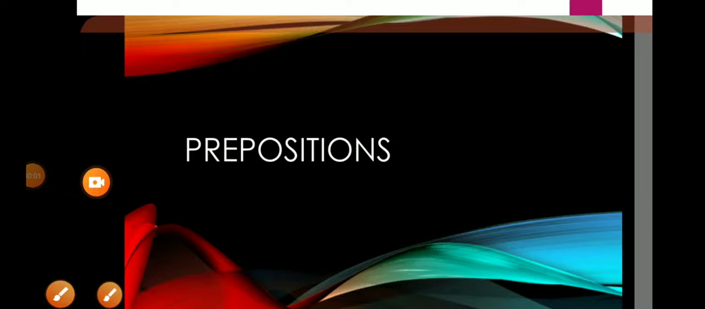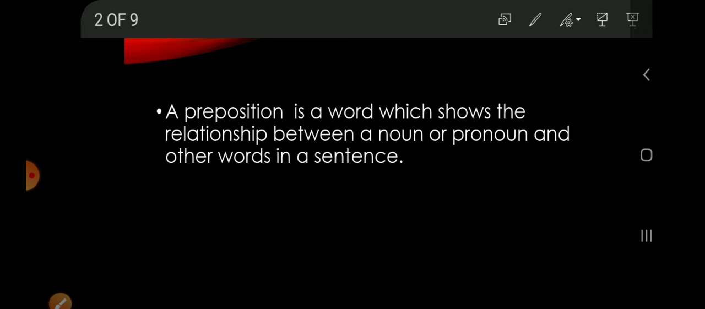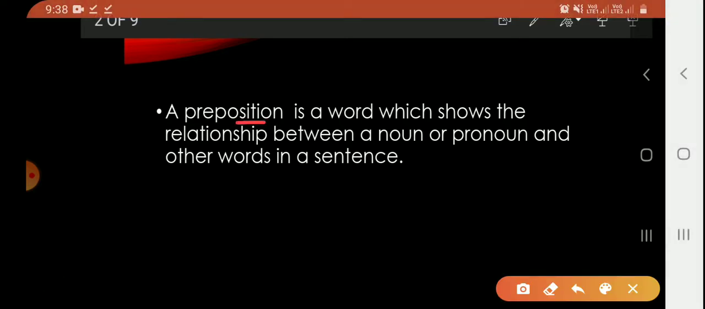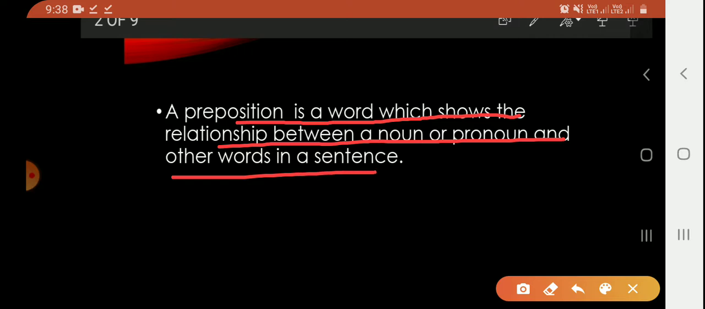Everyone, today we will learn about prepositions. A preposition is a word which shows the relationship between a noun or pronoun and other words in a sentence.